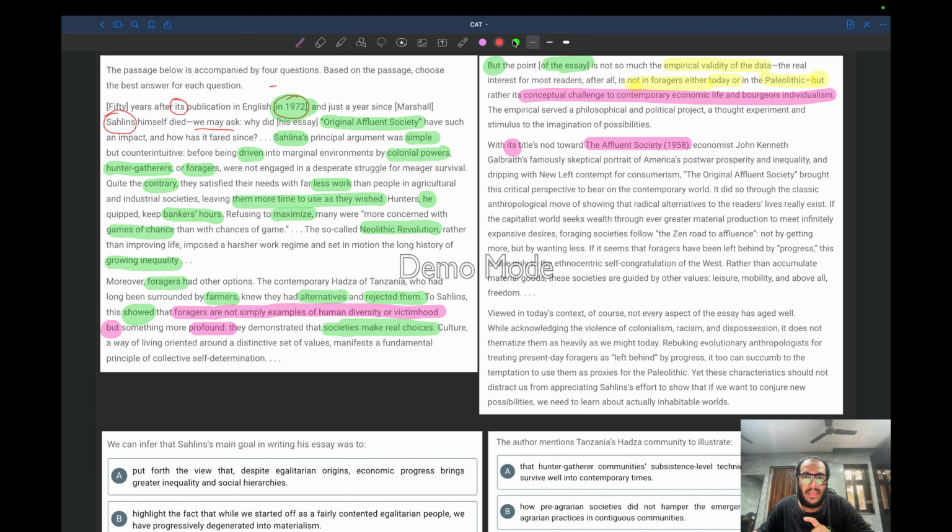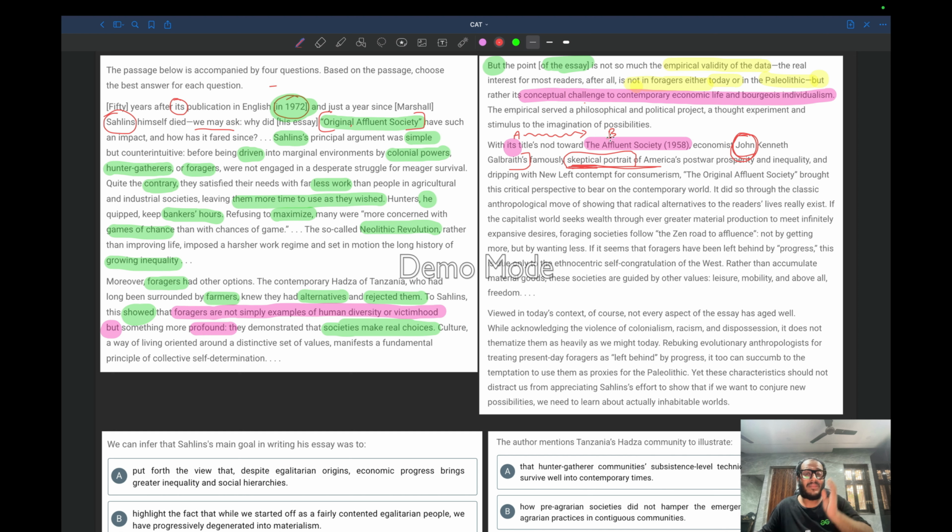Suppose this is my A, and A is nodding towards B. So the original Affluent Society nods towards economist John Kenneth Galbraith's Affluent Society, this person's famously skeptical portrait. Skeptical is an adjective over there.